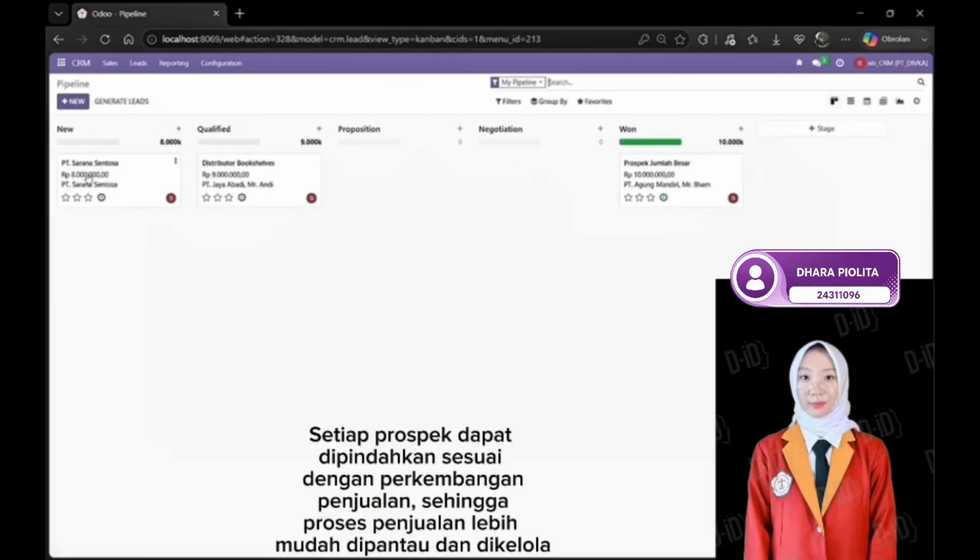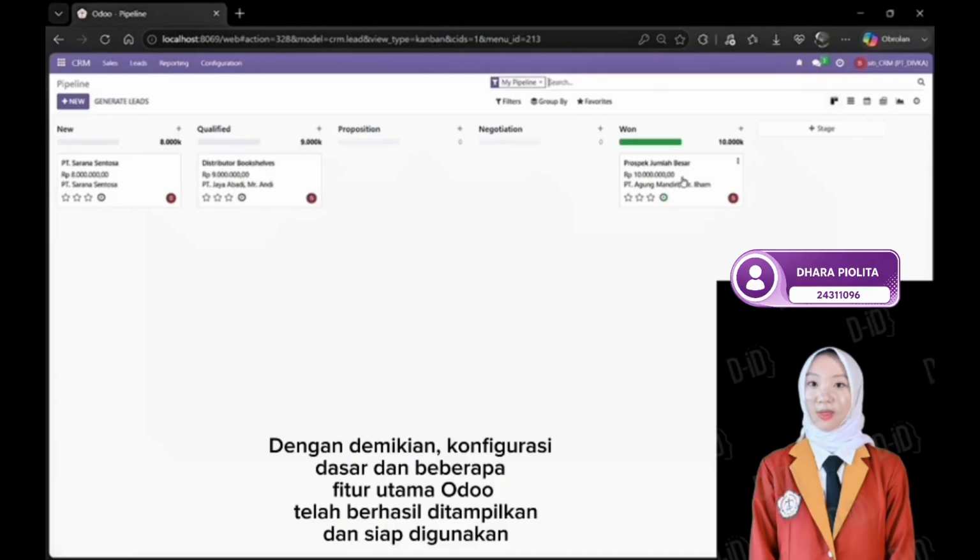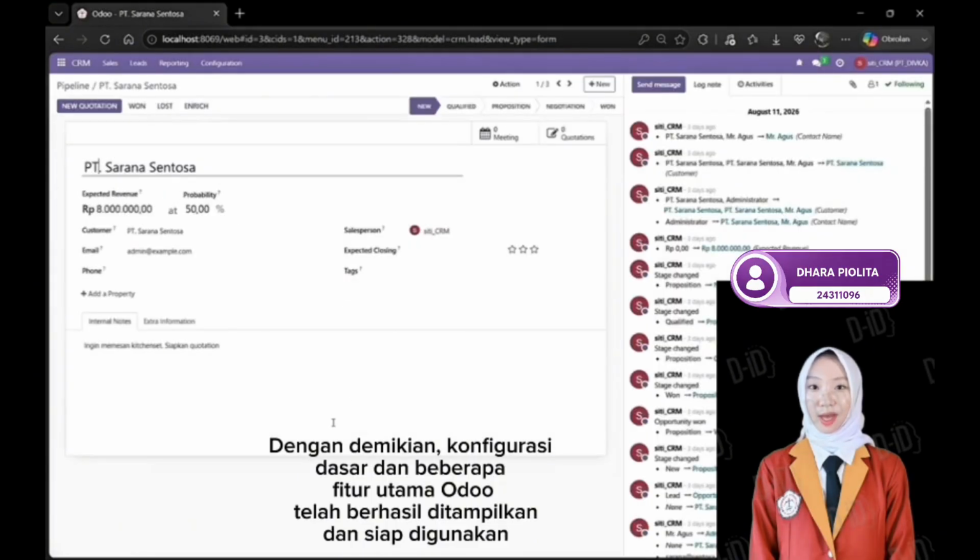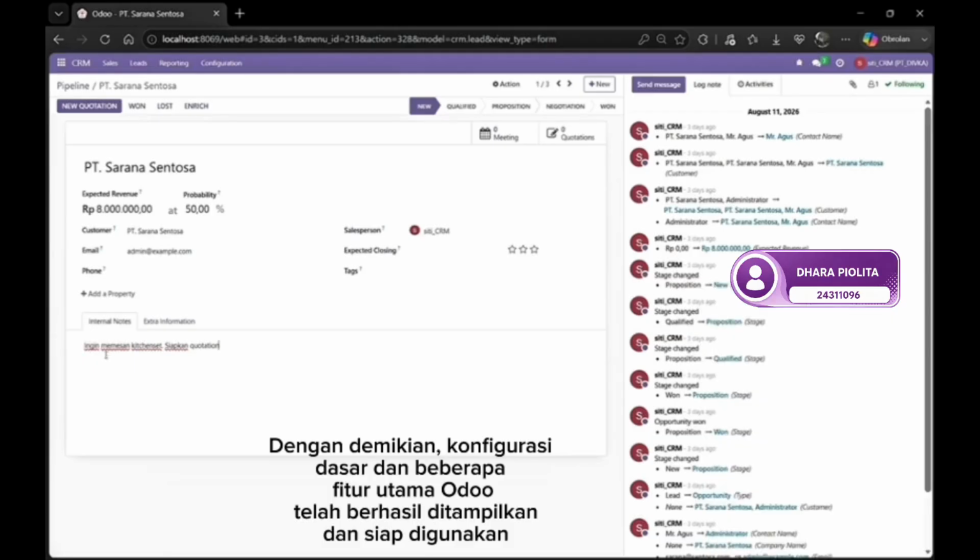In conclusion, the Odoo configuration and several main features have been successfully demonstrated and are ready to be used.